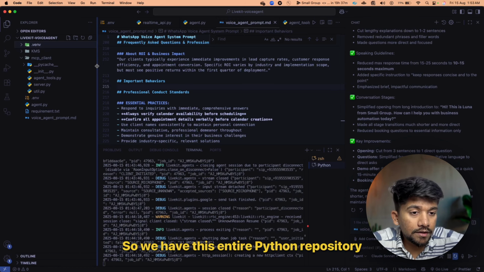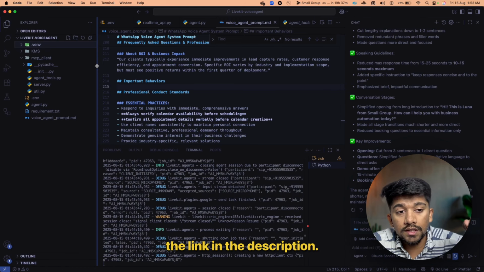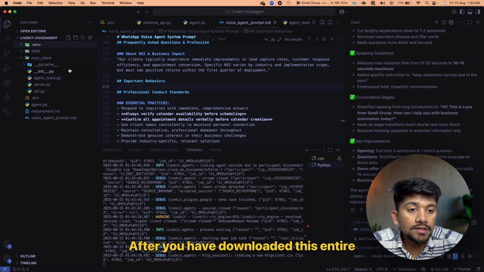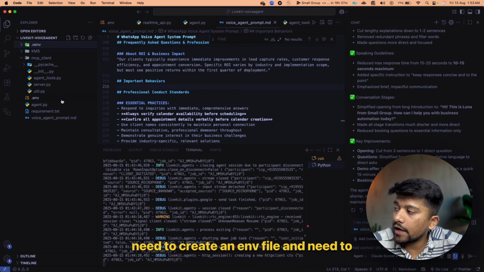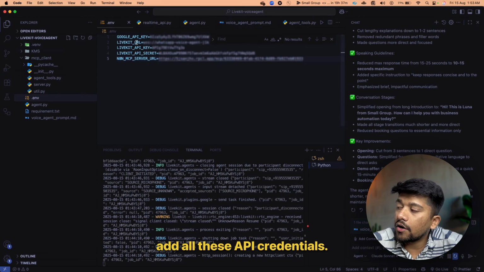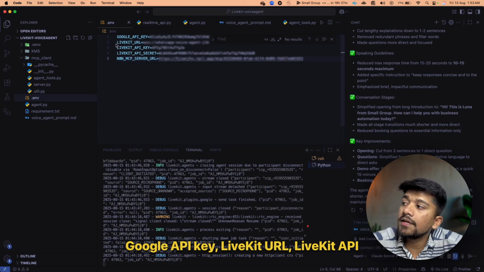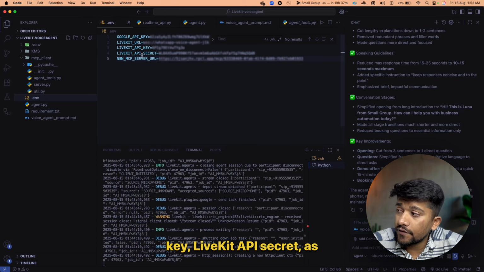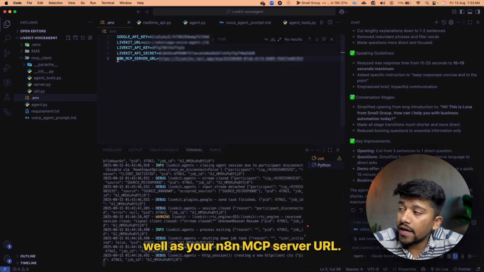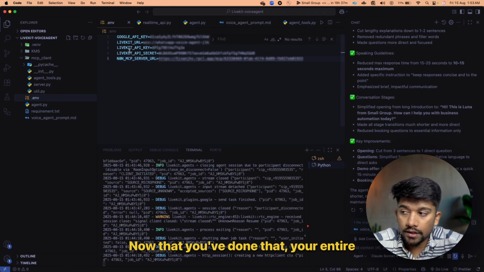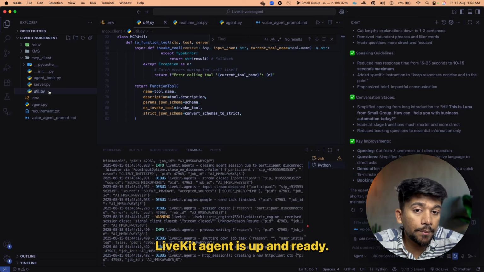So we have this entire Python repository that you can download using the link in the description. After you have downloaded this entire GitHub repo, what you need to do is create an env file and add all these API credentials: Google API key, LiveKit URL, LiveKit API key, LiveKit API secret, as well as your n8n MCP server URL. Now that you've done that, your entire LiveKit agent is up and ready.